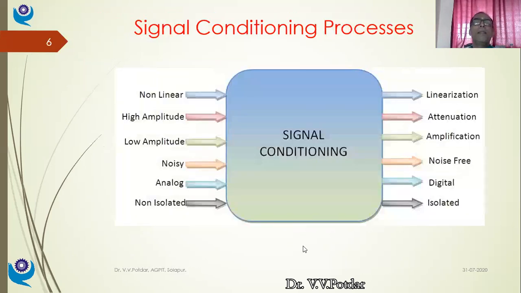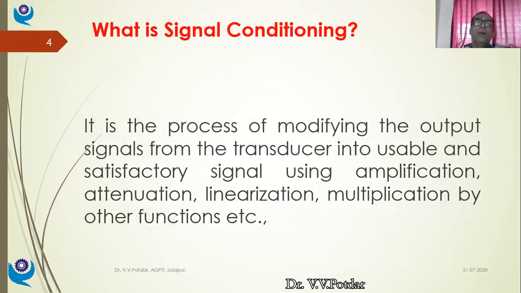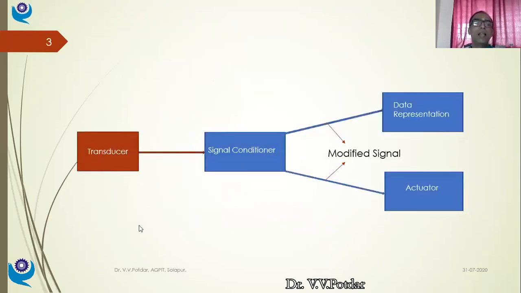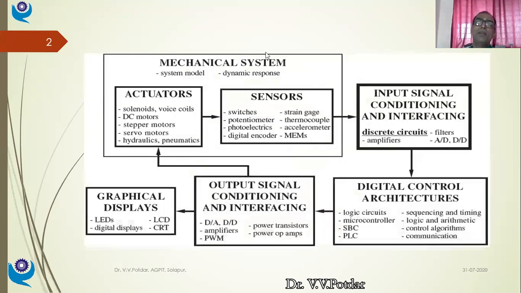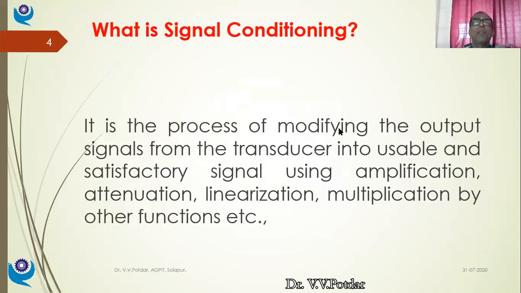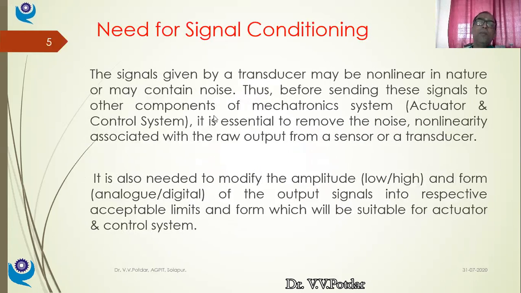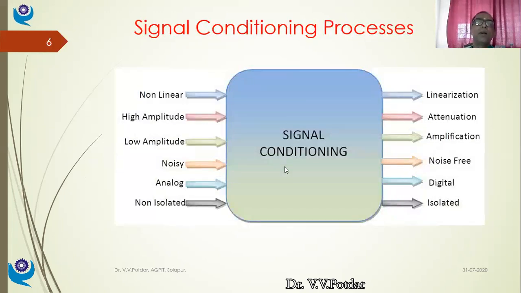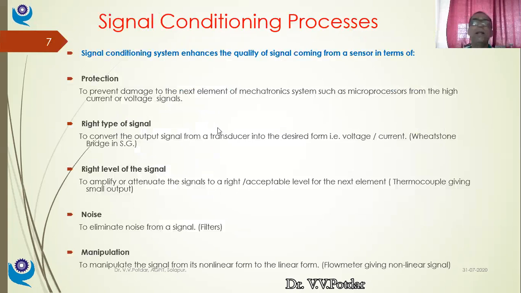So what we have seen, we saw where the signal conditioner stands. It stands between transducer and either data display or actuating elements. And where these stand in the total mechatronic devices, these are the three elements which correspond to my signal conditioning devices. Okay. Then what is signal conditioning we saw. Then what is the need of signal conditioning that we saw. Then what are the processes involved in the signal conditioning we saw. And then what are the functions practically done by the signal conditioning devices. I think we shall stop for today.